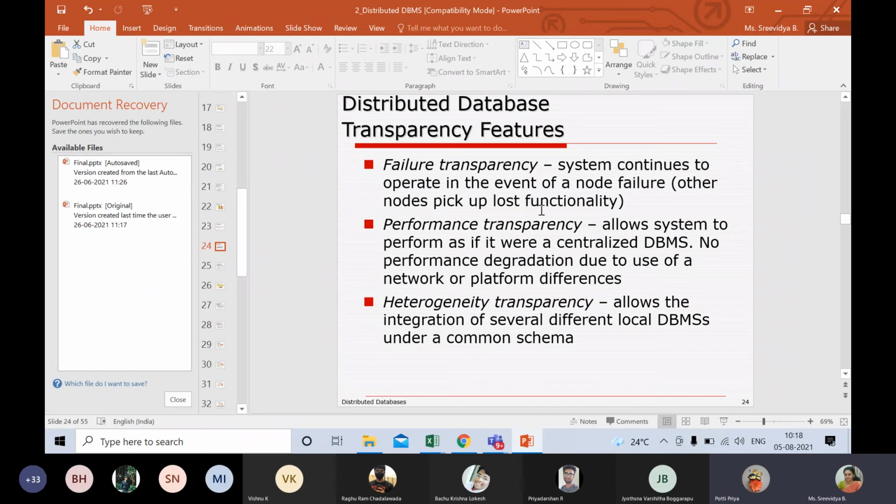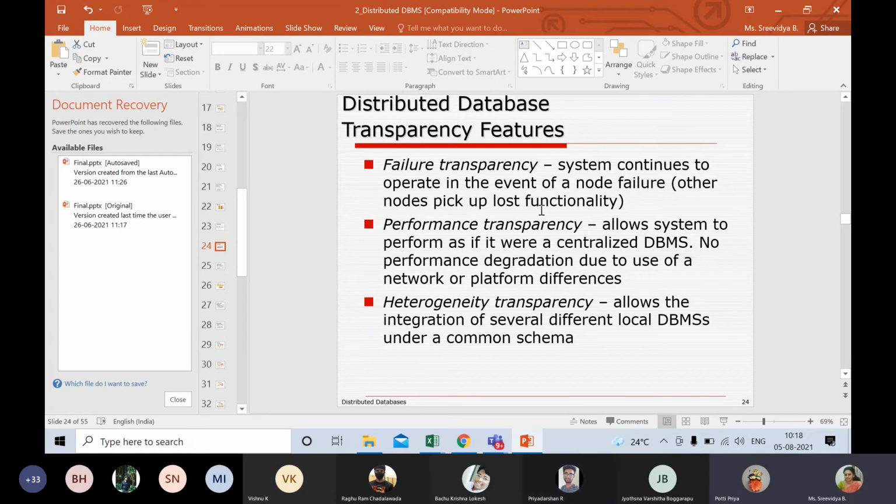This is like your context switching in operating system. See, we have multiple things happening, isn't it? We type the document and we listen to the music. Here we're talking about failure, but since we know operating systems, we know that there's some kind of context switching happening, and it is happening in such a quick manner that we do not know that at one particular point of time, only one thing is getting processed. But the switching happens so fast that we feel that two different modules are taking care of two different things, isn't it? So it's more or less the same thing.